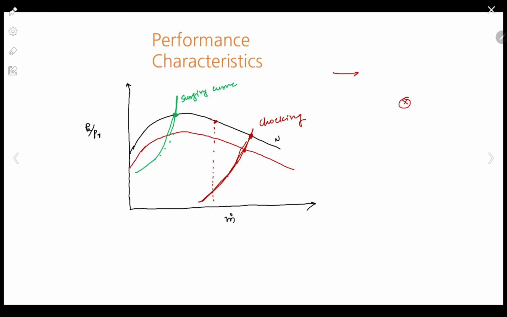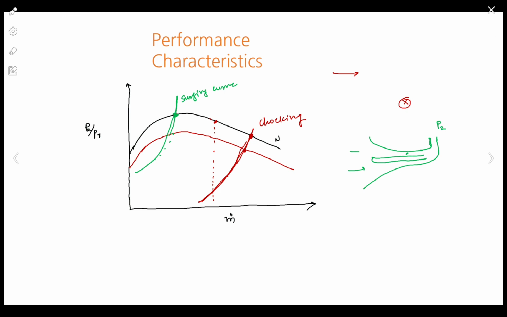Now what happens in surging? When I go on reducing the mass flow rate, the pressure ratio reduces. Let's say this is the outlet of the compressor. Pressure ratio is reducing, which means the pressure at the pipe side is lesser than the pressure in the compressor, so we are getting a negative pressure gradient.